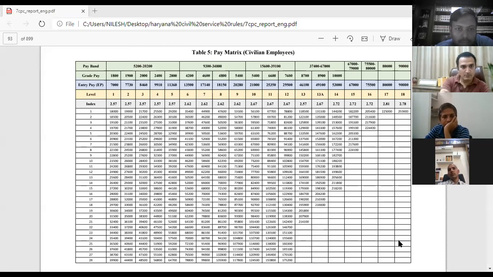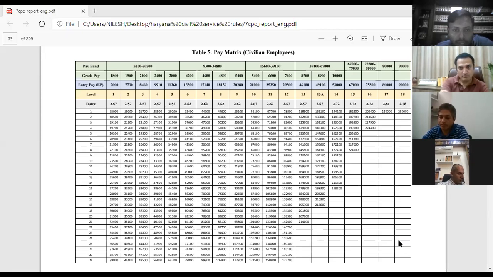Now I told you that there were 4 initial pay bands which were granted by the 6th Pay Commission, that were 5,200 to 20,200, 9,300 to 38,800, then 15,600 to 39,100, and then 37,400 to 67,000. Thereafter, they are talking about grade pays. Grade pay is mentioned at the second serial number in the table.